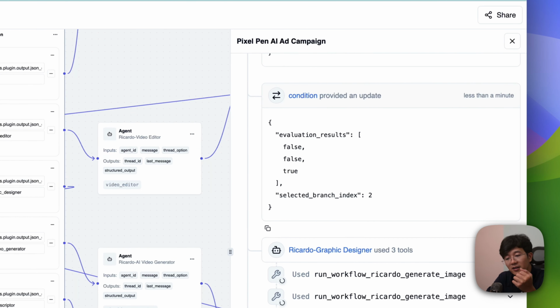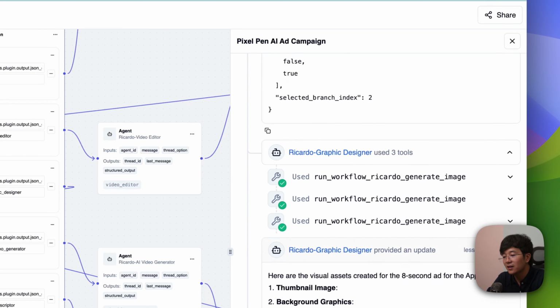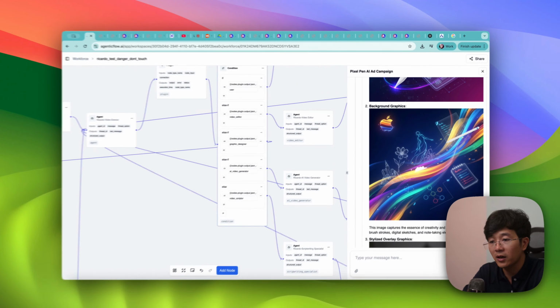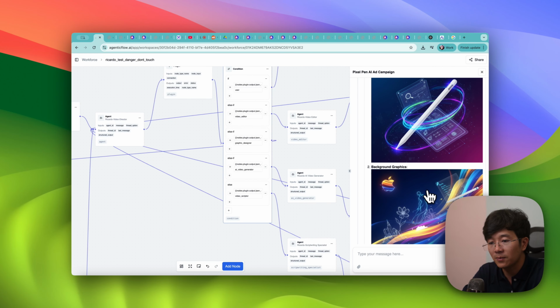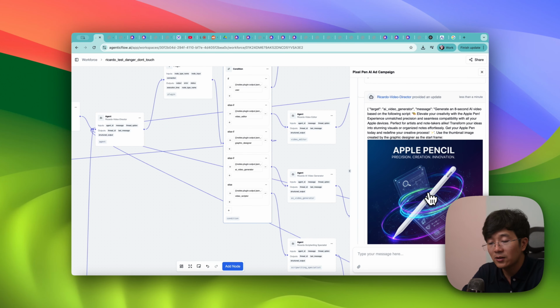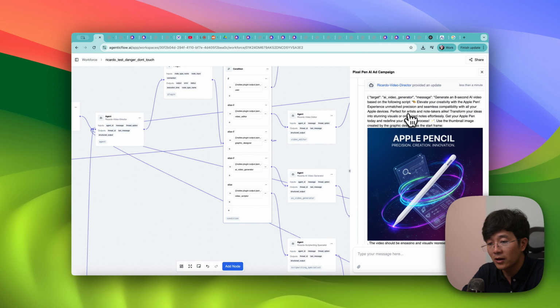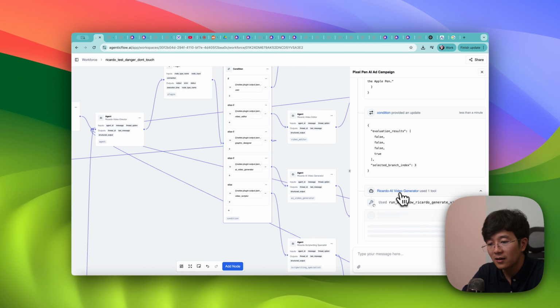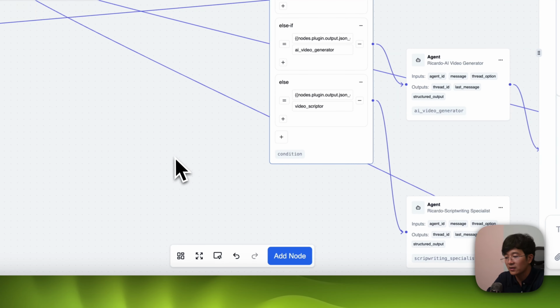the group. Wait a bit. So the graphic designer already finished 2 images, and the 3rd image, okay? And after it finishes the task in here, it actually is going to, oh, okay. It has 3 images: thumbnail, background graphic, and this is a pen. And after that, the director is going to ask the video generator to generate a video. And let's see. Video always takes some time to generate on this one.